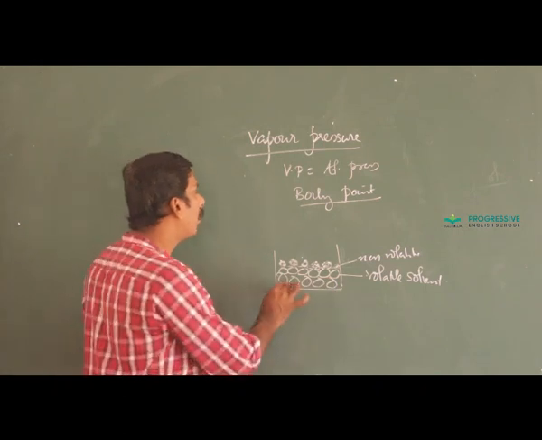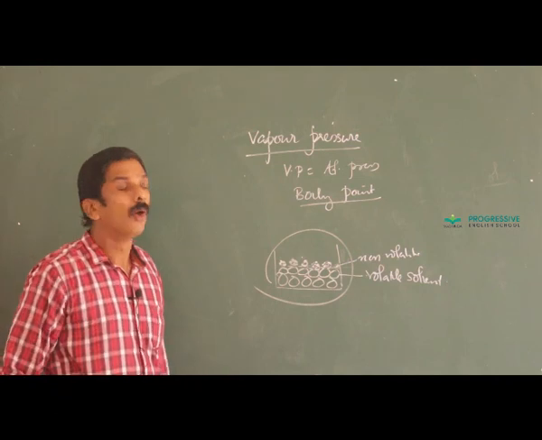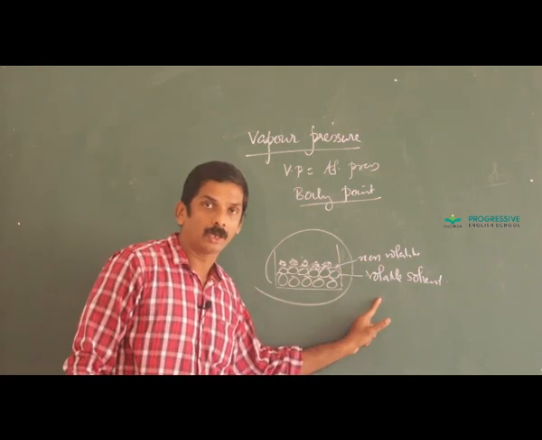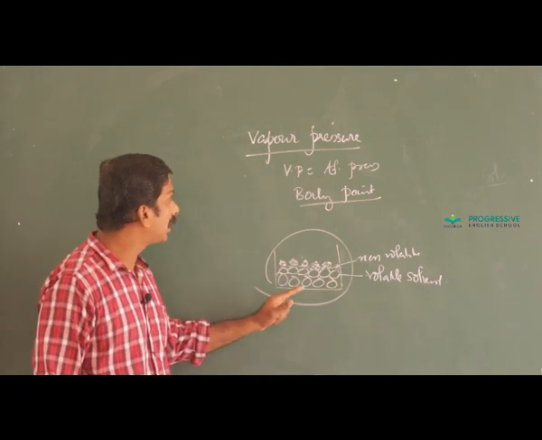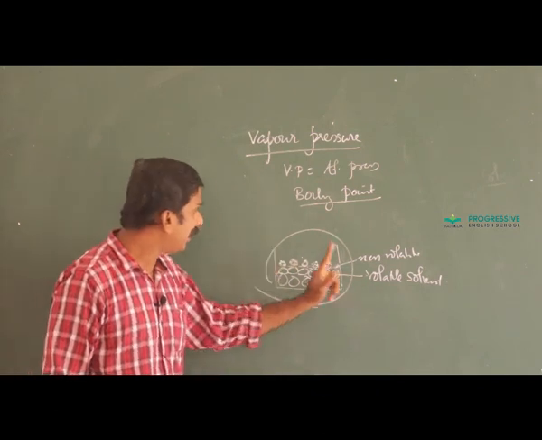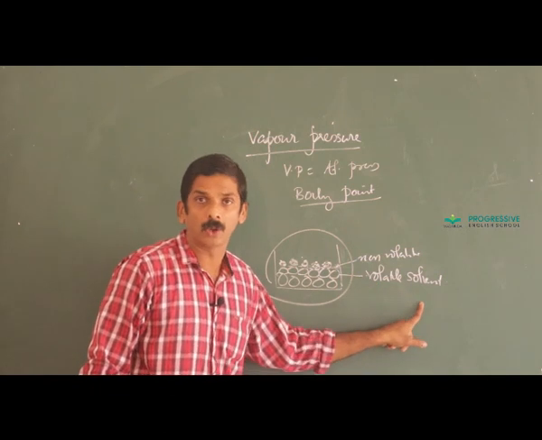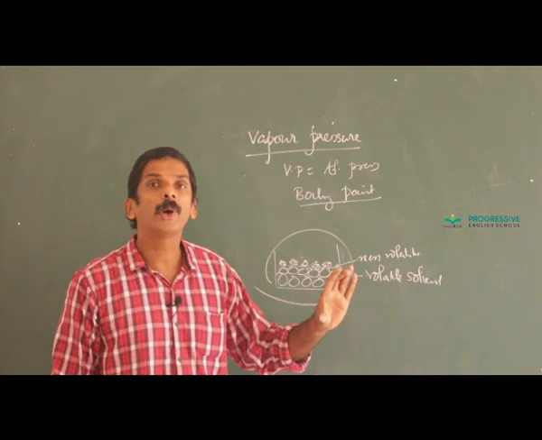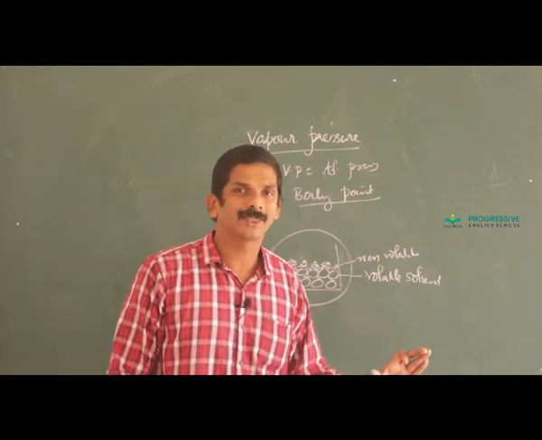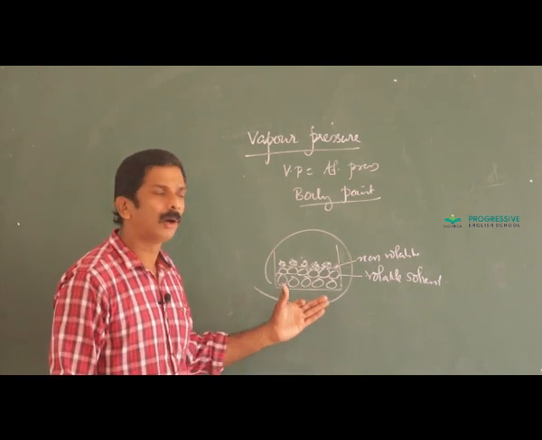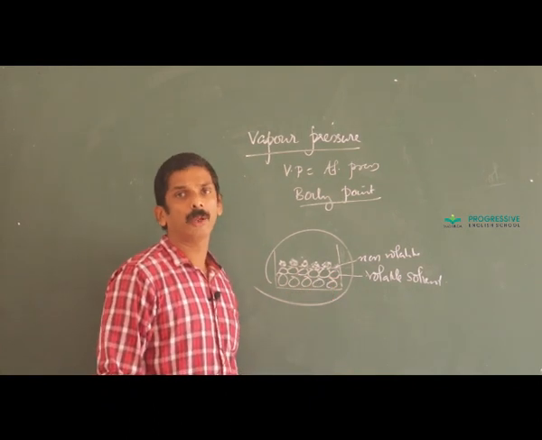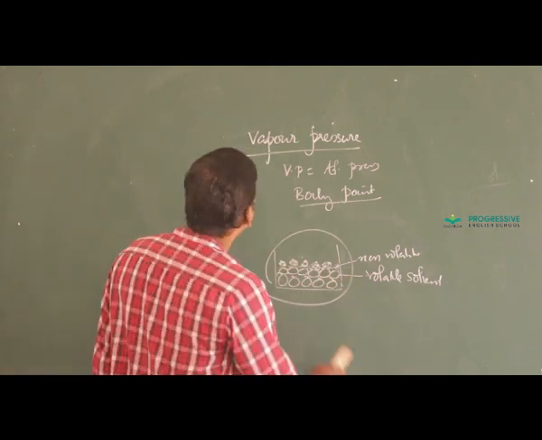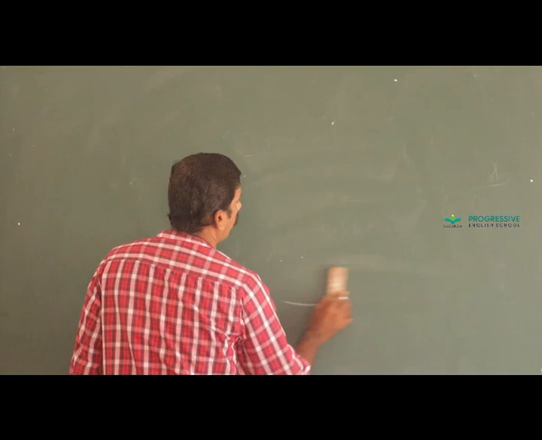That is why this is the main point you have to remember: when a non-volatile solute is added to a volatile solvent, the vapor pressure of the resulting solution is less than that of pure solvent. That is actually known by the term called lowering of vapor pressure. Okay. Next is an important law that is called Henry's law.